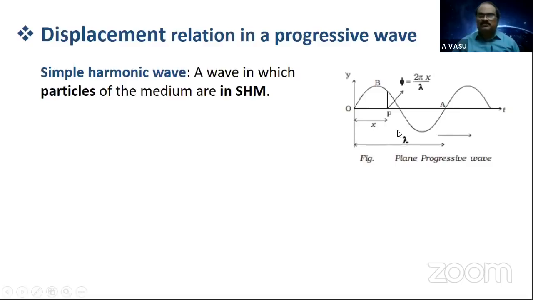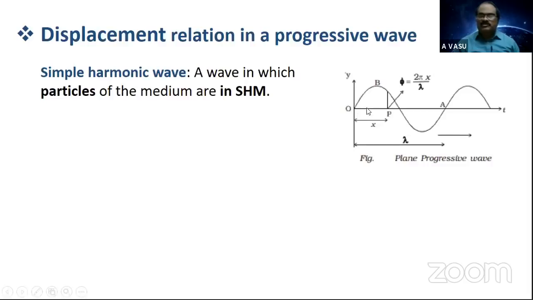Look at this diagram. Consider the wave produced at the origin, that is at O, propagating along the x direction, for which the particles of the medium are vibrating up and down, that is along the y direction.